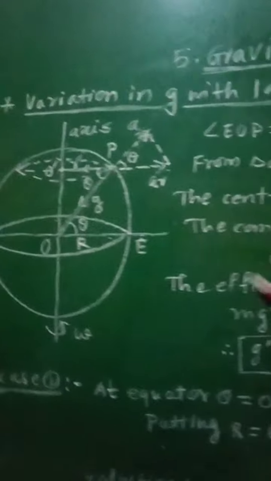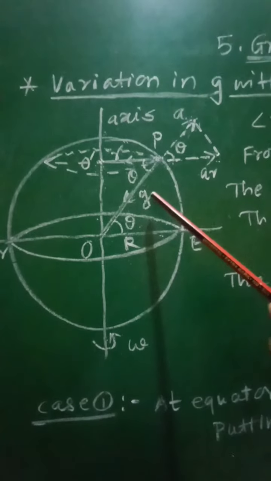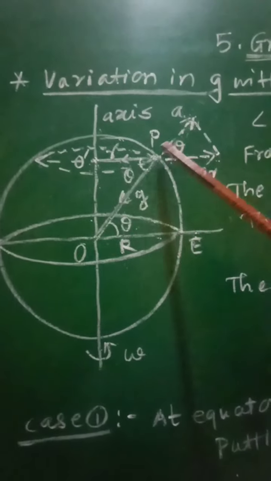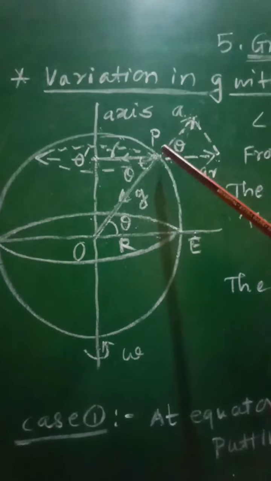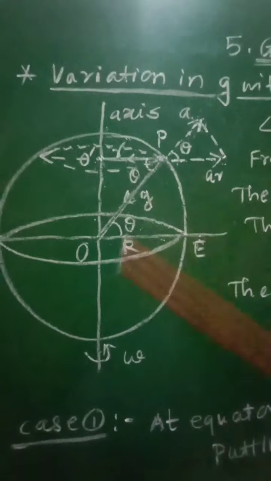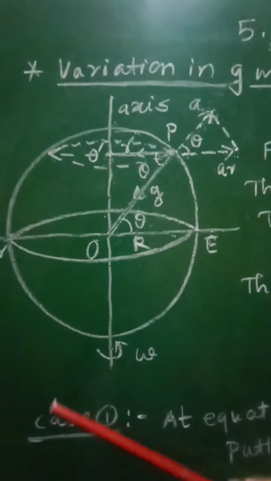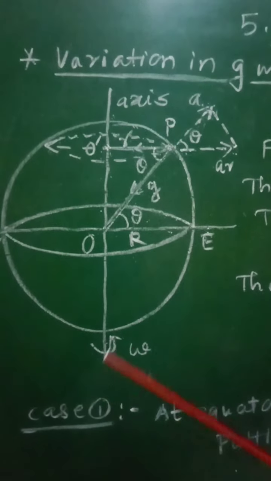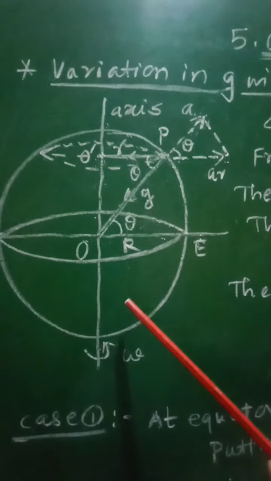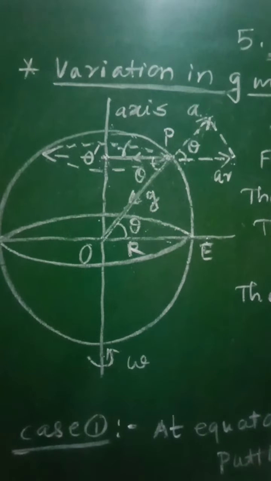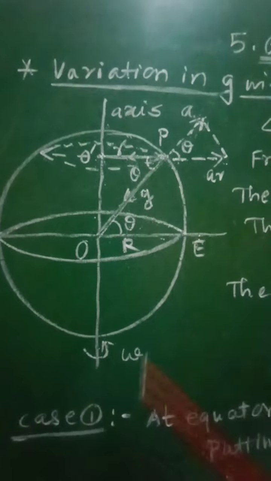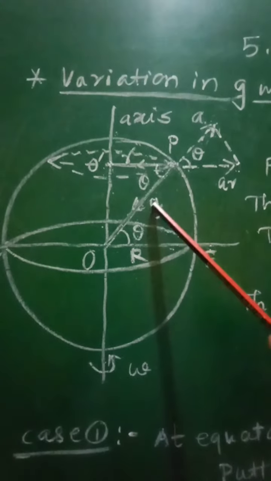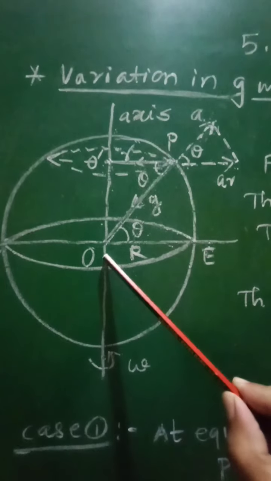Now in this case, acceleration due to gravity g is directed towards the center of the Earth. The component of acceleration of the body is directed away from the center of the Earth, and therefore if you consider the effective force of gravitational acceleration, then due to this g it will be mg, which will be directed towards the center of the Earth.